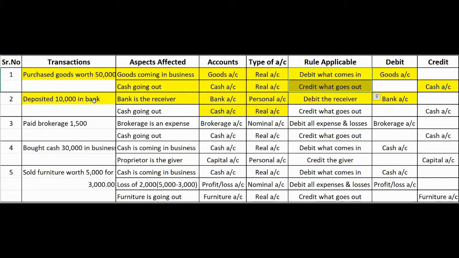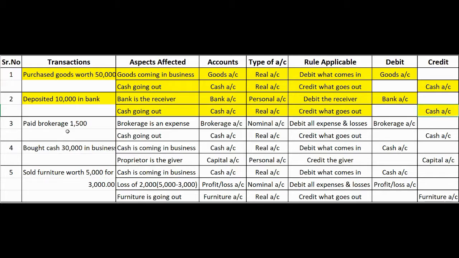In this particular transaction, we have deposited 10,000 in bank, so from business account the cash is going to bank. So the cash is going out. Therefore, it will be credited as we have to credit what goes out. Therefore, cash account will be credited in the books of accounts.